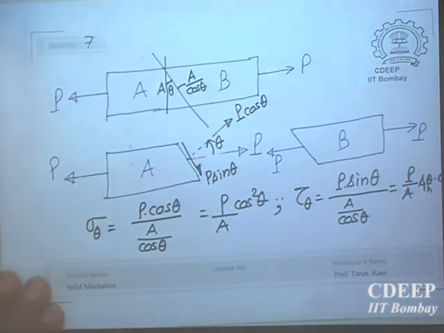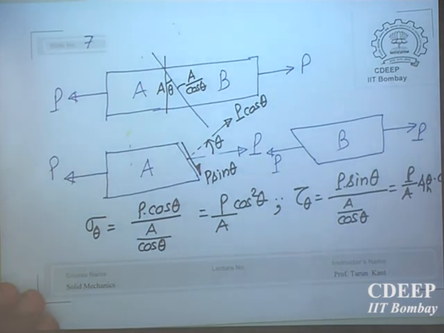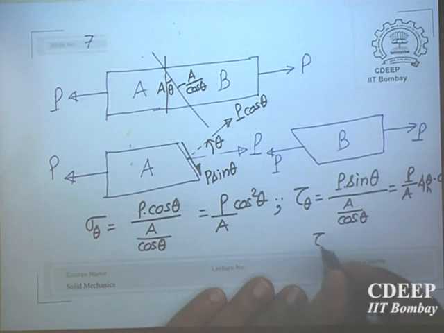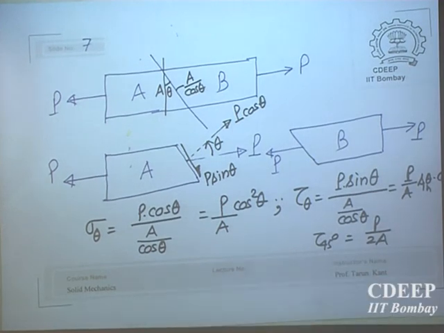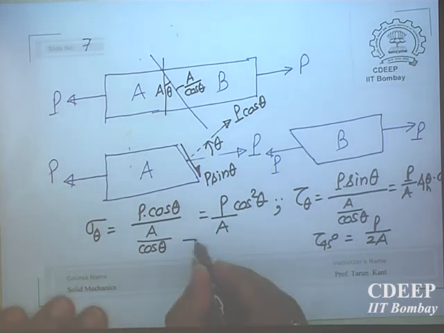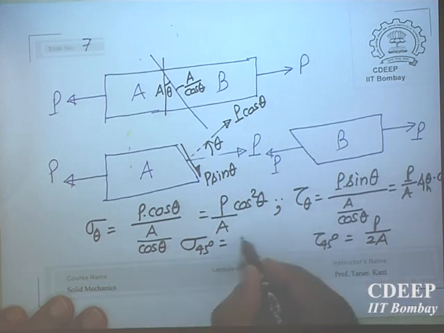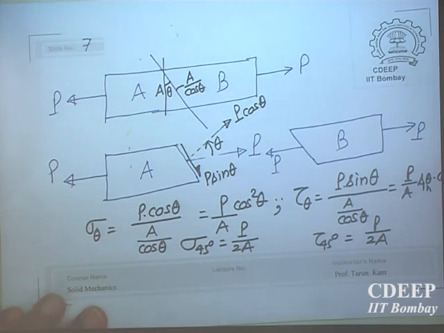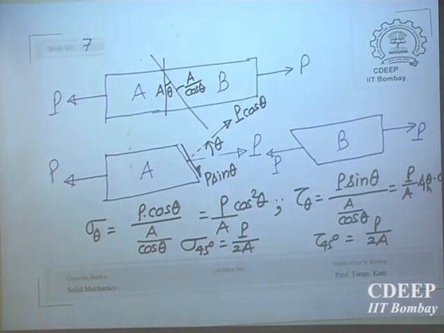So you have tau theta equal to tau 45 degrees, for example, is P by 2A. And sigma 45 also equals P by 2A, both are same.